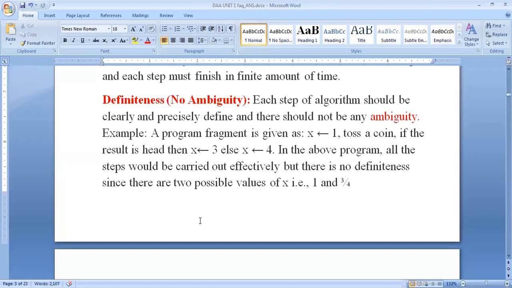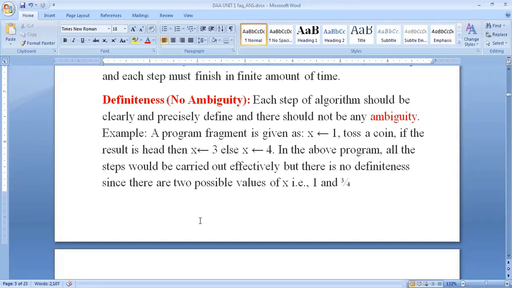So each operation should be an effective operation. Each step must be such that it can, at least in principle, be done by a person using pencil and paper in a finite amount of time.